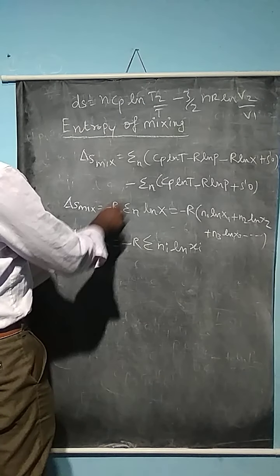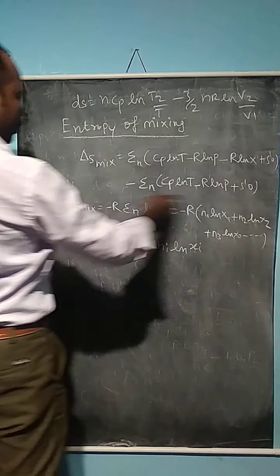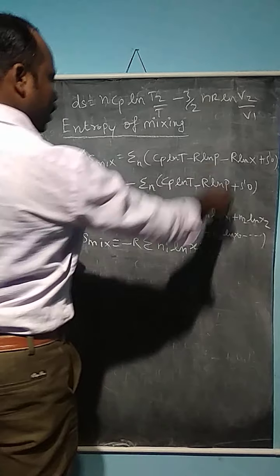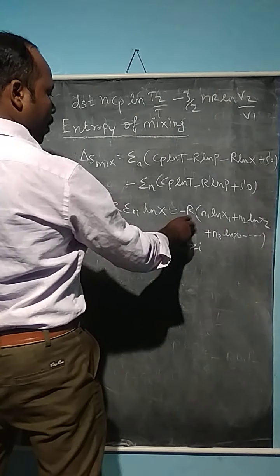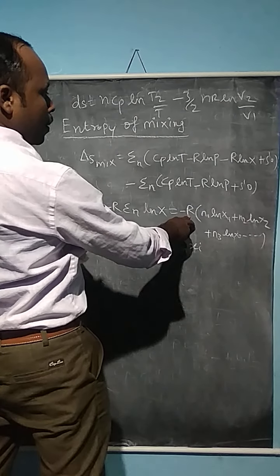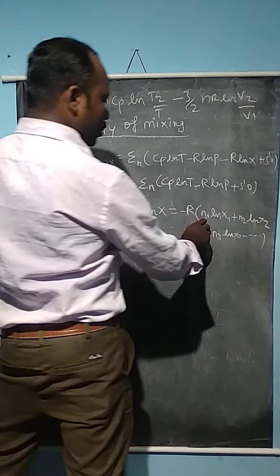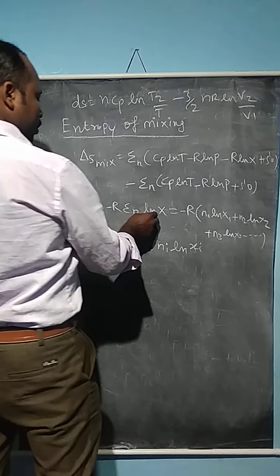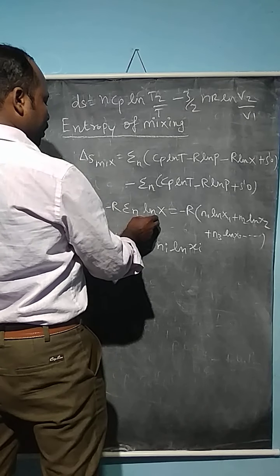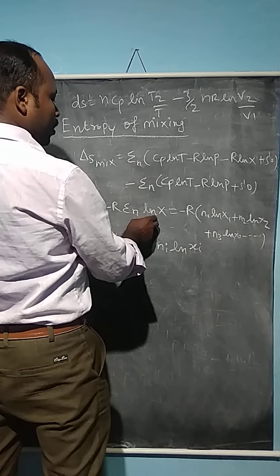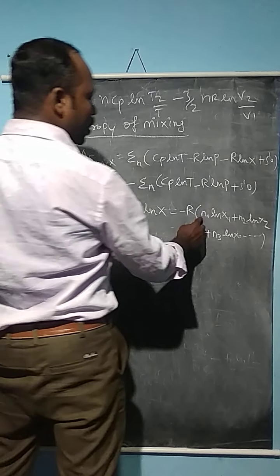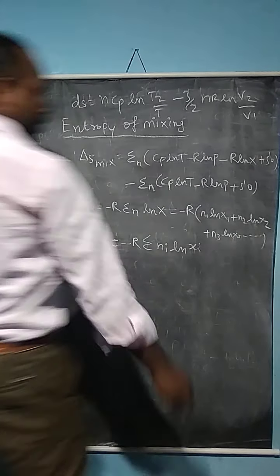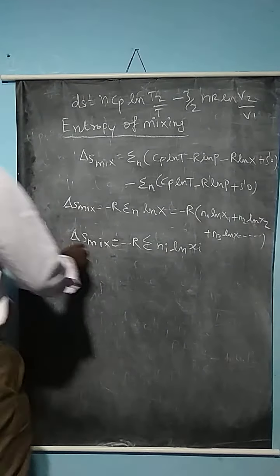Now delta S mixing is equal to, what is the common factor? You pick up the common factor, minus R summation of n ln x, which is equal to minus R times n1 ln x1 plus n2 ln x2 plus n3 ln x3, etc. What is the final formula?